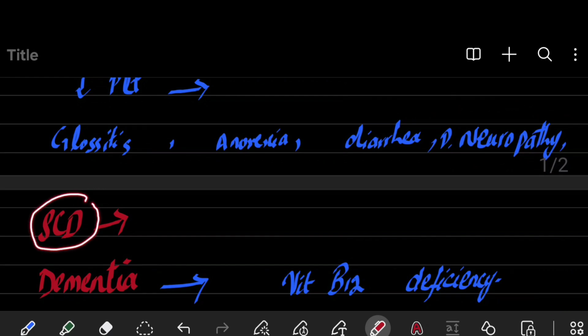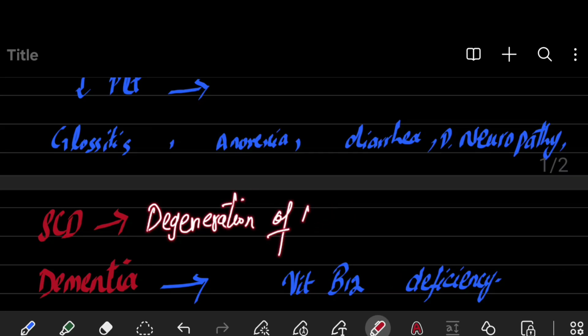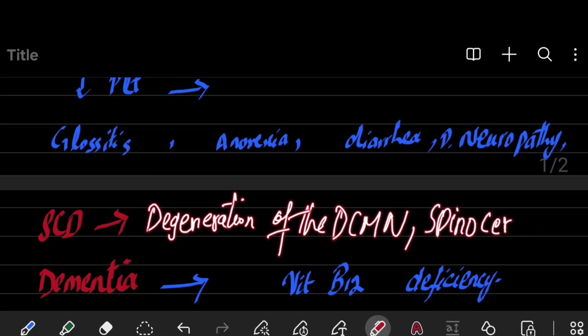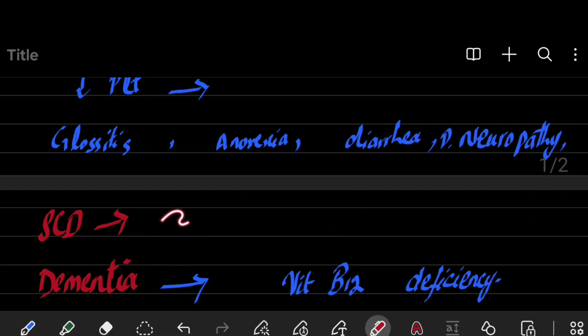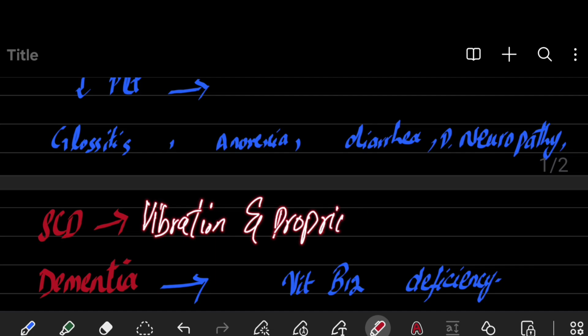You can also see subacute combined degeneration of the cord. In this, there is degeneration of the dorsal column, medial lemniscus system, and spinocerebellar pathways. When there is degeneration of the dorsal column, medial lemniscus system, you can see that there is loss of vibration and proprioception sensations, and also there is ataxia.